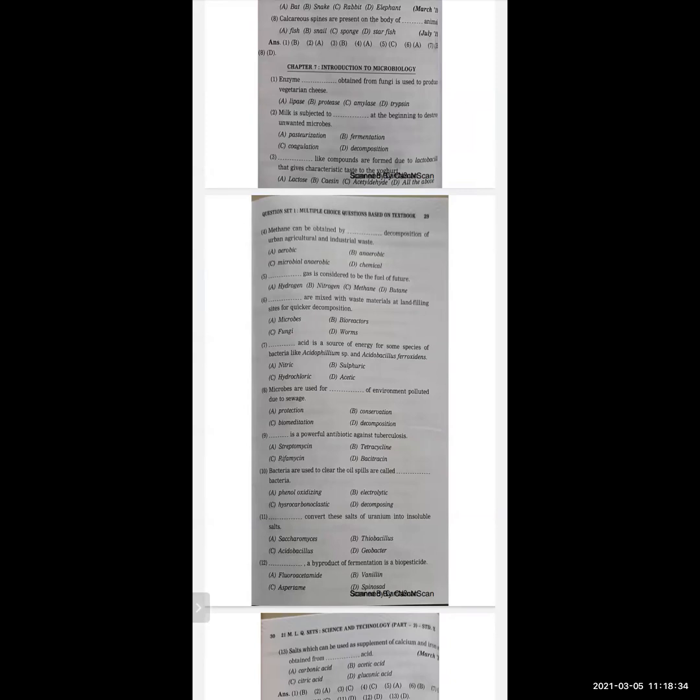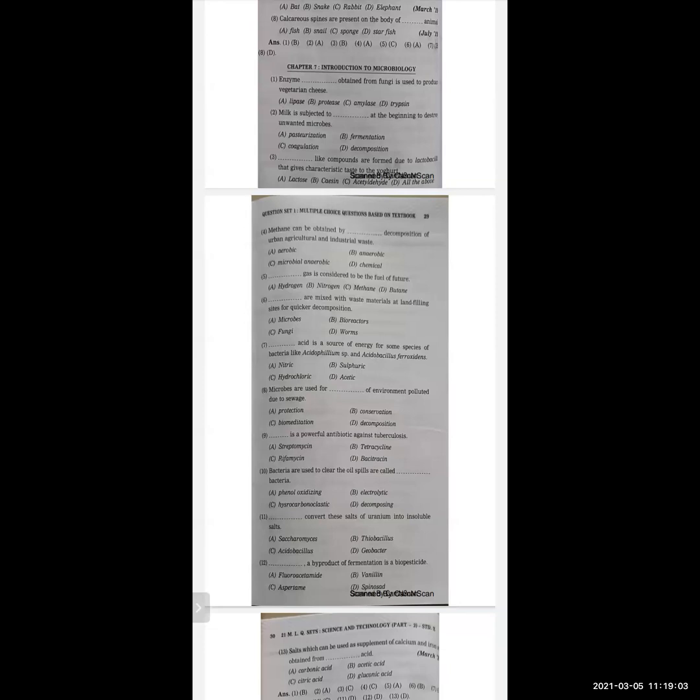Next, dash gas is considered to be the fuel of future. Options are hydrogen, nitrogen, methane and butane. Correct option is hydrogen. Hydrogen gas is considered to be the fuel of future. Now, dash are mixed with waste materials at landfilling sites for quicker decomposition.